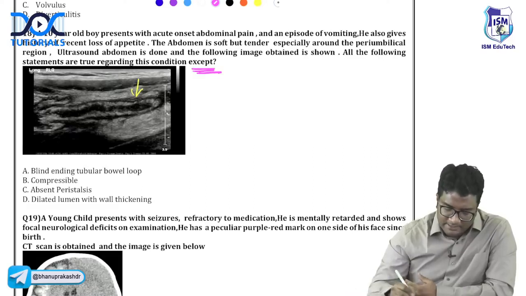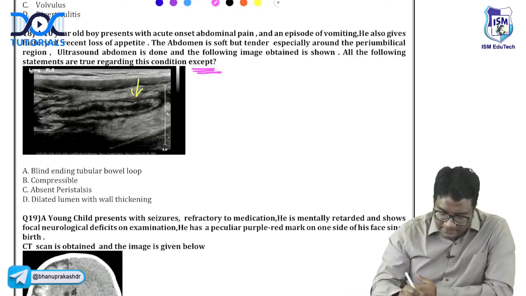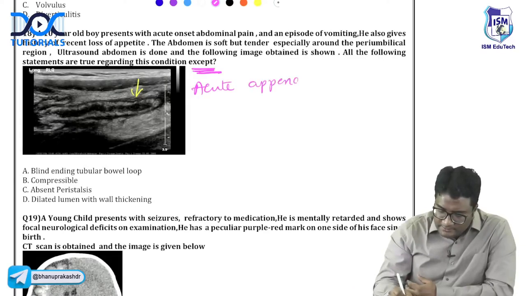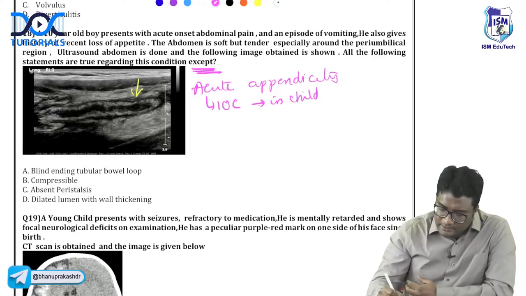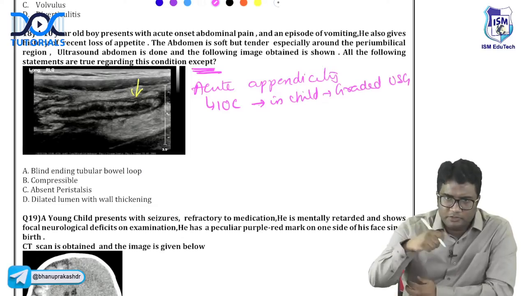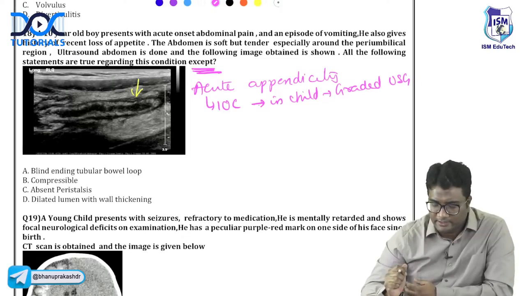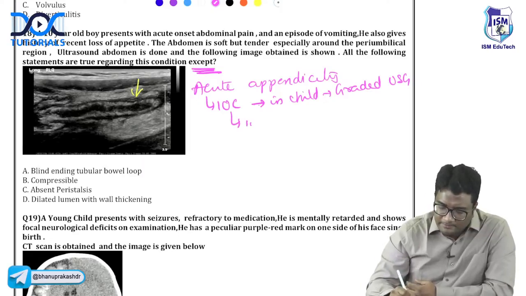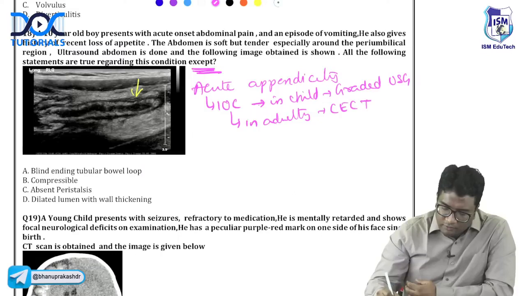So please remember, appendicitis, you all understand this is appendicitis, right? This is acute appendicitis. Acute appendicitis in a child, the investigation of choice in a child is graded ultrasound. You'll slowly push the bowel loops and do the graded ultrasound. In adults it is CECT. And we all know CT is more sensitive.